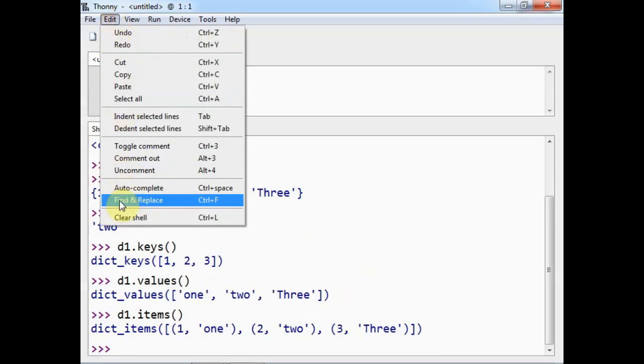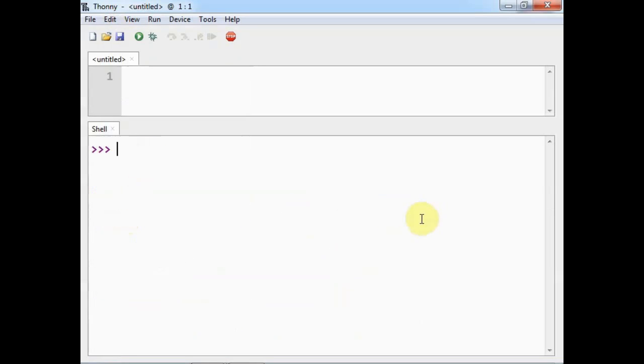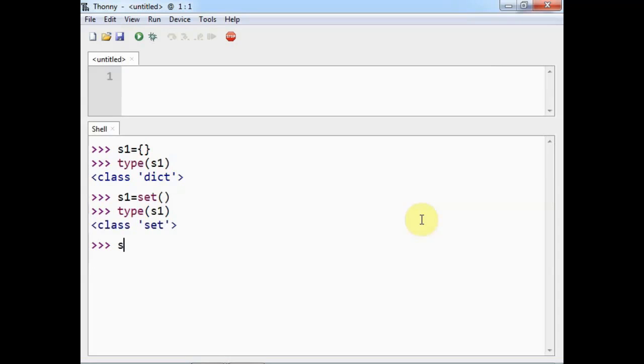Now let me clear the shell. Suppose I want to declare a set, and if I write s1 is equal to opening and closing curly braces, then if you print the type of s1, it will give you the class dict. That's why I told you that you cannot declare a set like this. Either you can say s1 is equal to set, then you will get the type of s1 as set, or you can say s2 is equal to some elements inside curly braces, then also you will get the type of s2 as set.